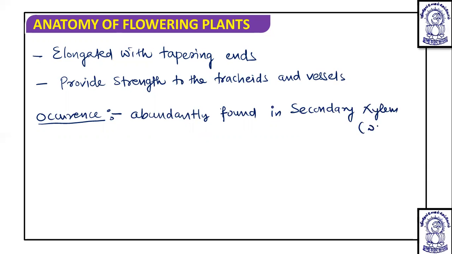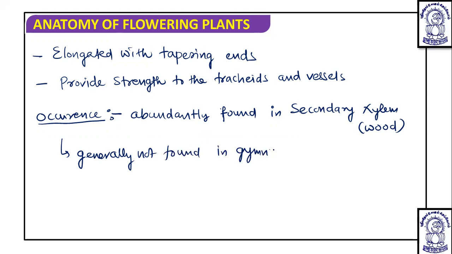And secondary xylem itself is known as wood. One more thing is that they are generally not found in gymnosperm wood, because gymnosperm wood is a soft wood.